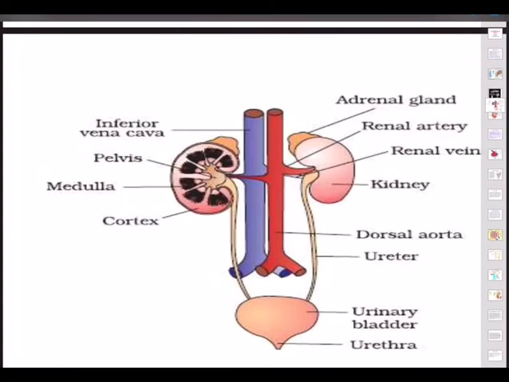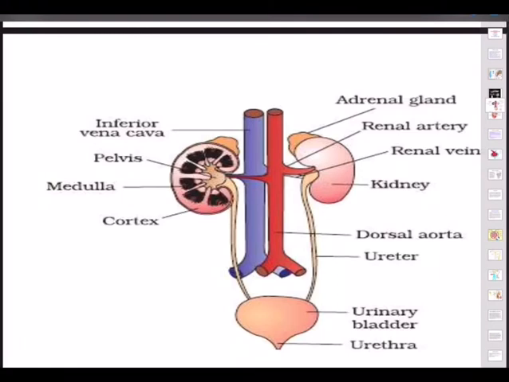They are located in the upper dorsal region of the abdominal cavity on either side of the vertebral column. So when you stand up, put your palm where your middle finger touches, that is the location of the kidney. And the right kidney is slightly lower than the left kidney because of the presence of the liver. The right kidney is slightly lower, as you are seeing.